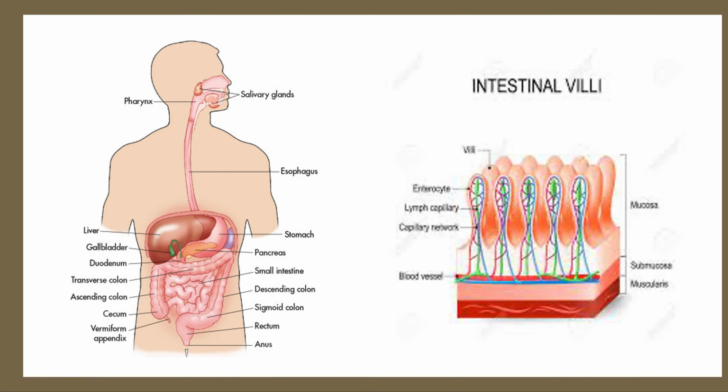With that being said, Crohn's disease inflames the crypts and in turn causes ulcers. So you can see right here, these are the singular villi, and between each villus there's a crypt. So in Crohn's patients, ulcers develop in these crypts.